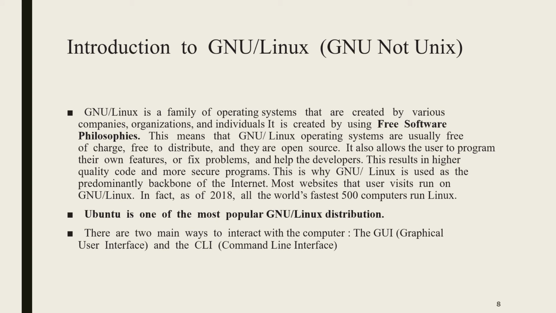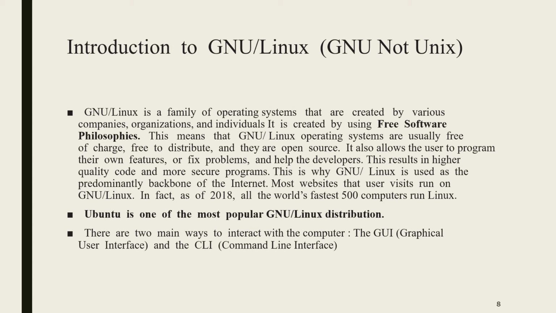Now, introduction to GNU or Linux. GNU, not Unix. So here GNU Linux is a family of operating systems that are created by various companies, organizations and individuals. It is created by using free software philosophies. That is, again, it is a free open source operating system. So this means these operating systems are usually free of charge, free to distribute, and they are open source, meaning the public can view the code. It also allows the user to program their own features or fix problems and help the developers. This results in higher quality code and more secure programs.